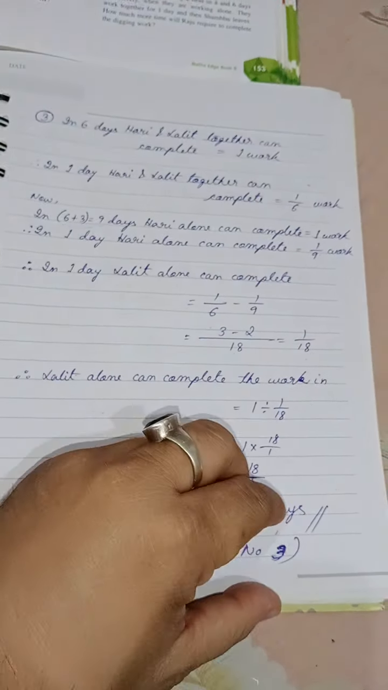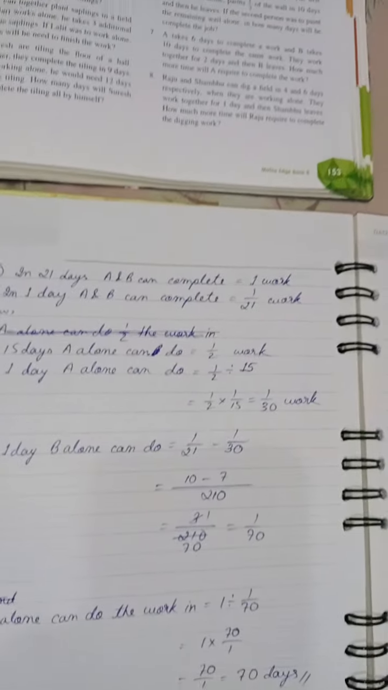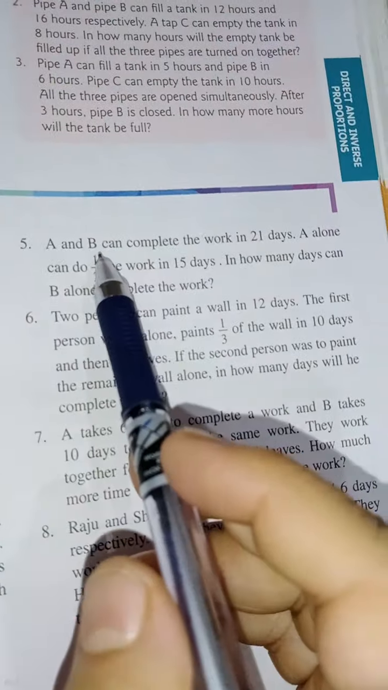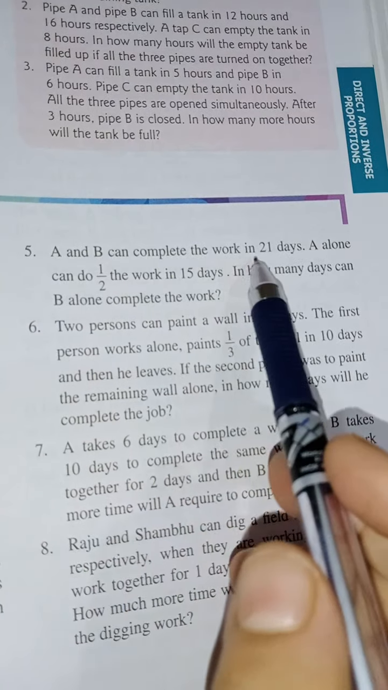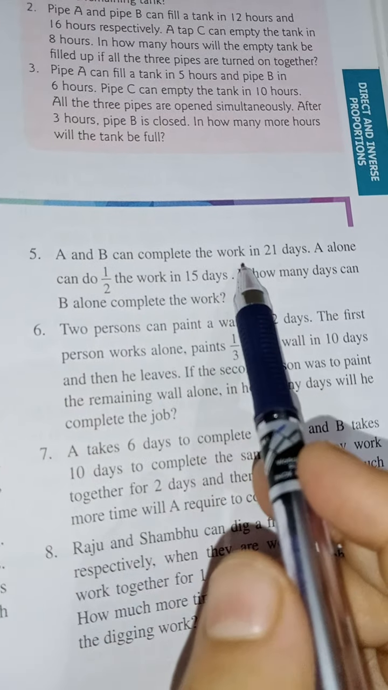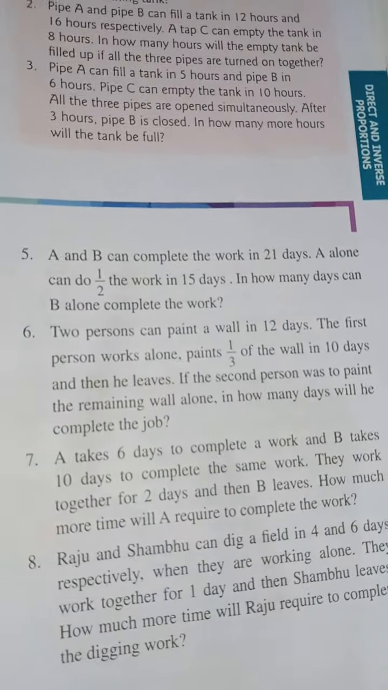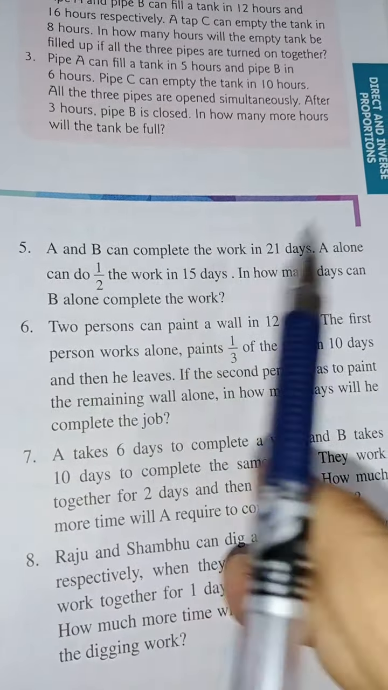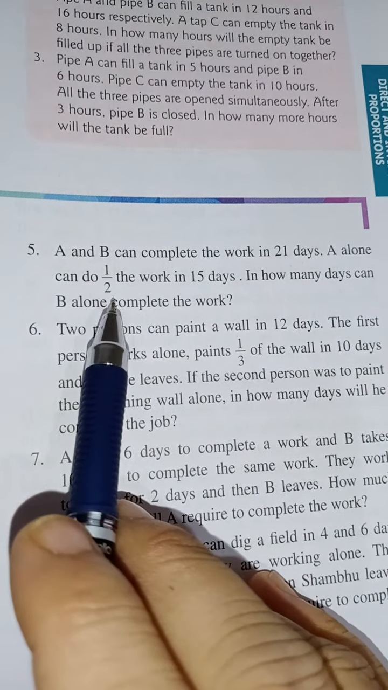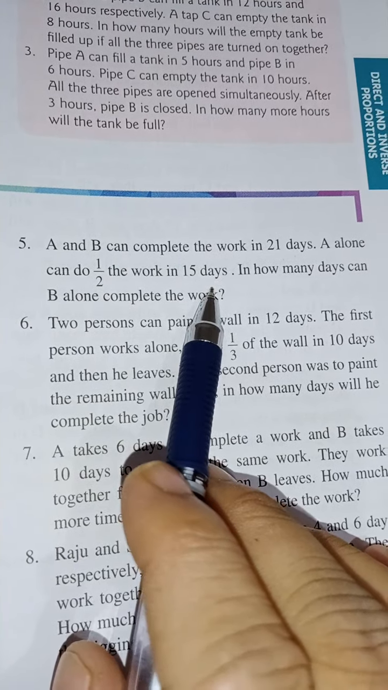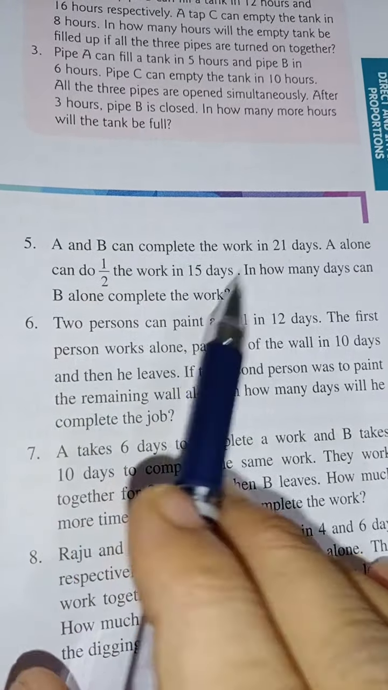So now we go to question number 5. 5 is also almost the same thing, only just a little bit of difference. Again here also how many days both take together is given. A and B together can complete the work in 21 days. A alone can do half of the work. Remember, half of the work, they have not given for the entire work. Half of the work in 15 days. Then how many days can B complete the work alone?